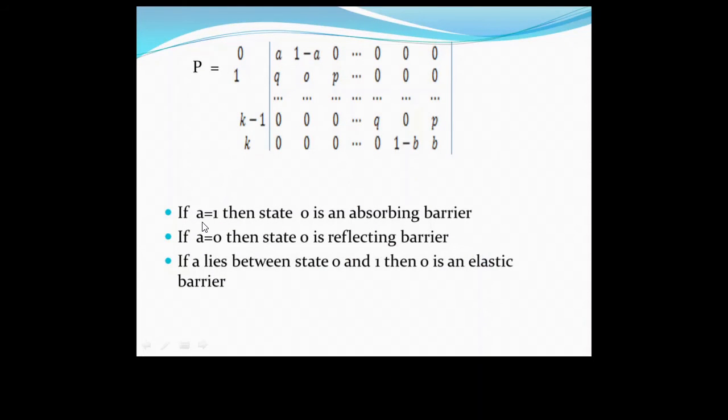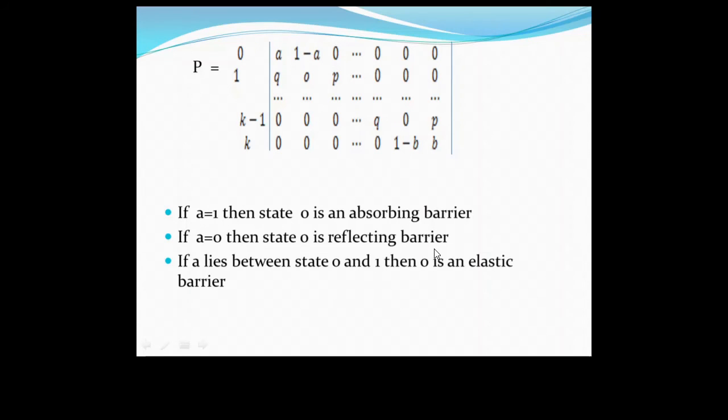Now see here, if the value of A is 1, it is called an absorbing barrier. If the value of A is 0, it is a reflecting barrier. This is simple. If the value of A is 1, then 1 minus A is 0. Value of B is 1, 1 minus B is 0. So 1, 0, 1, 0. In that case, it is called an absorbing barrier. What is reflecting? If A is 0, 1 minus A is 1. B is 0, 1 minus B is 1. So 0, 1, 0, 1. It is called a reflecting barrier.